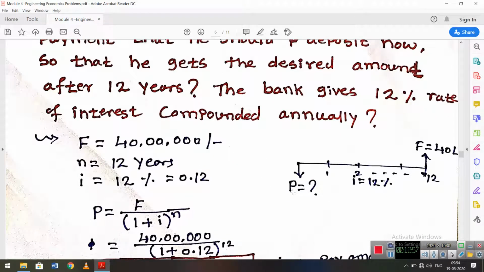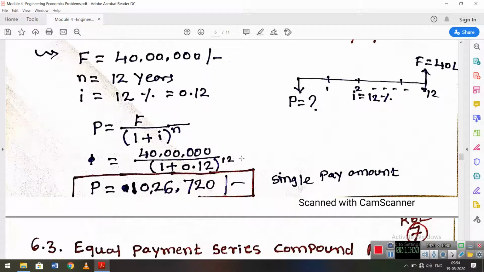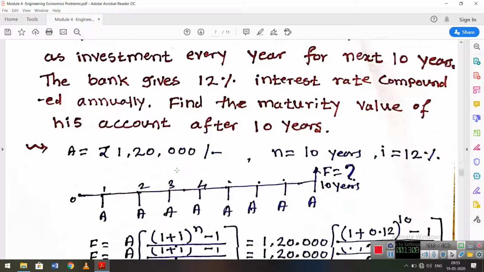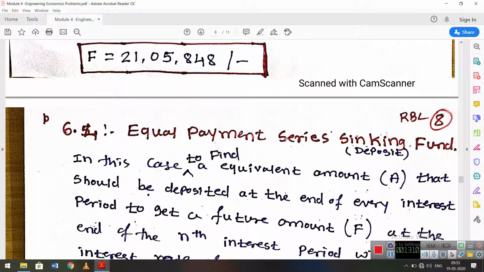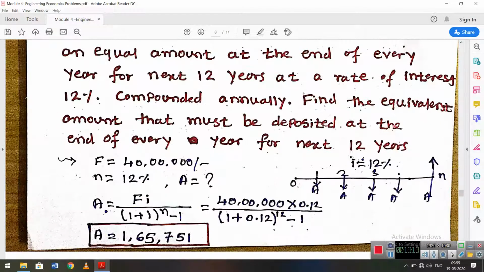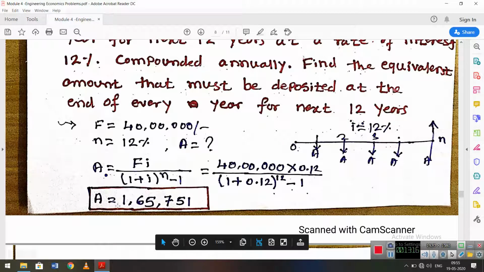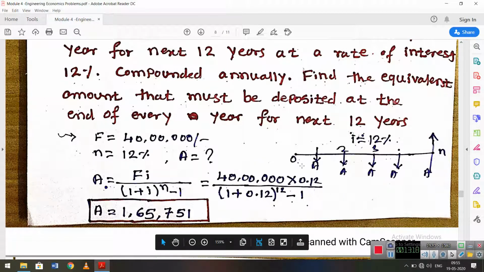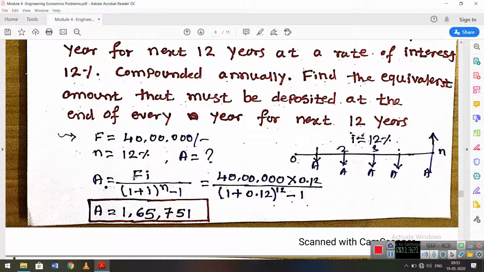The difference is that there he made a single payment today of 10,26,000 and received 40 lakh after 12 years. But in the equal payment series sinking fund case, he wants to pay every year. After doing the calculation we get 1,65,751 that he pays every year, and at the end of the 12th year they will receive 40 lakh.